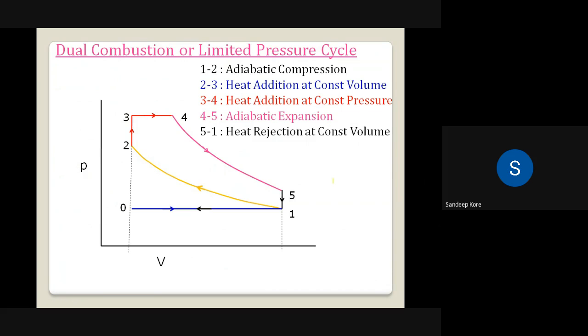Sometimes, especially in military vehicles, jeeps, or tanks, these engines are developed to work on any type of fuel, because suppose some type of fuel is not available, whatever fuel is available, you have to burn and run your tanks. For this purpose, this dual combustion cycle is developed.